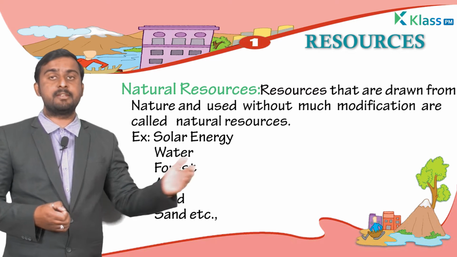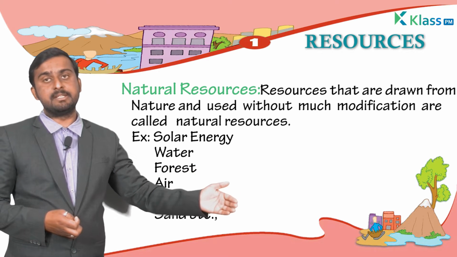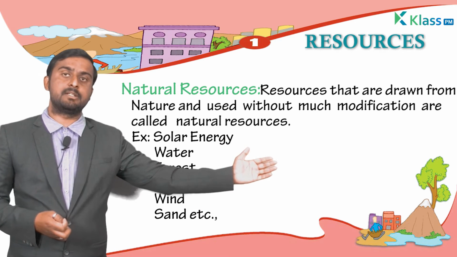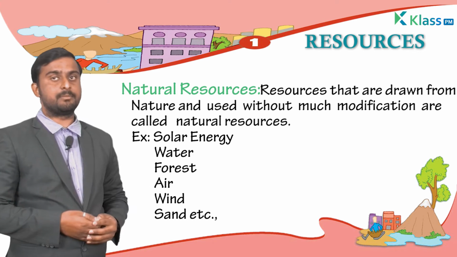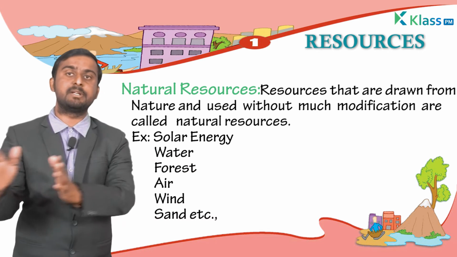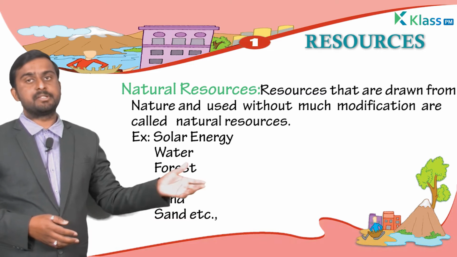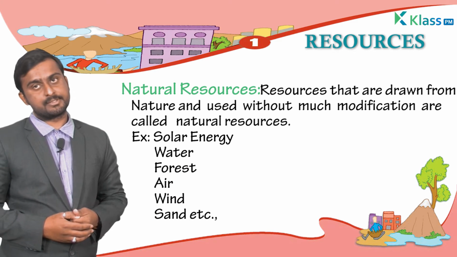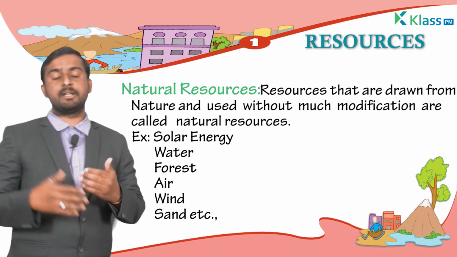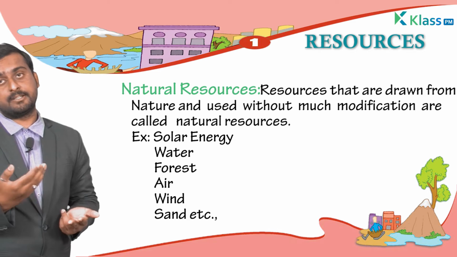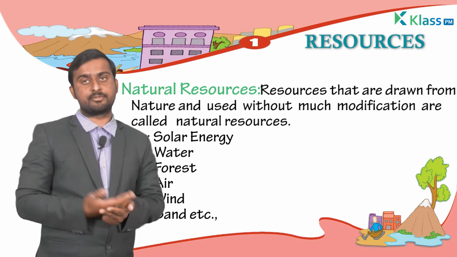Then you can see one day forests may be completely destroyed. So that is the reason we can say forests are also limited natural resources. Okay, so now we understand why water and forest are limited natural resources.